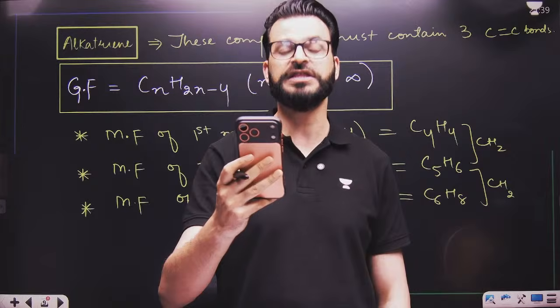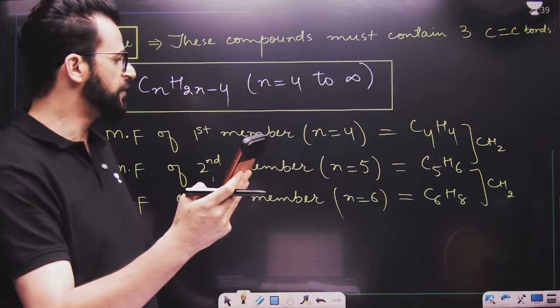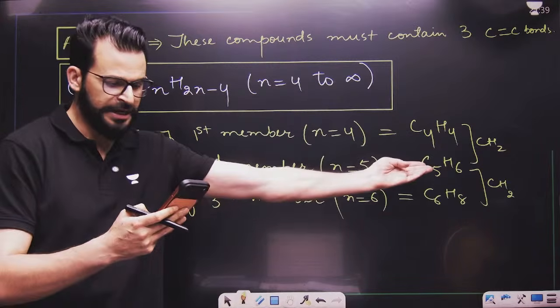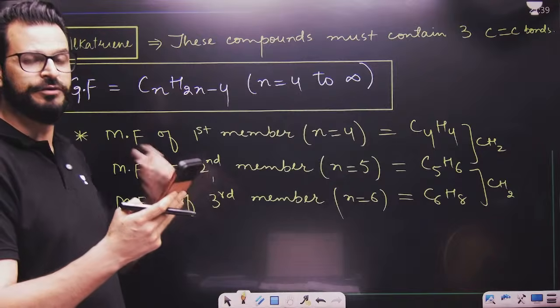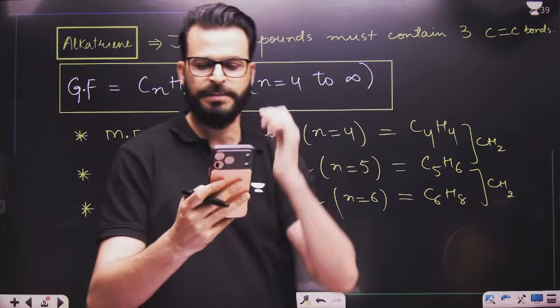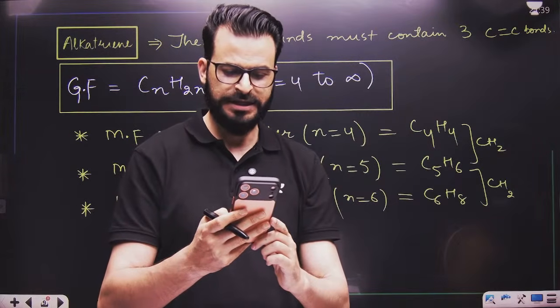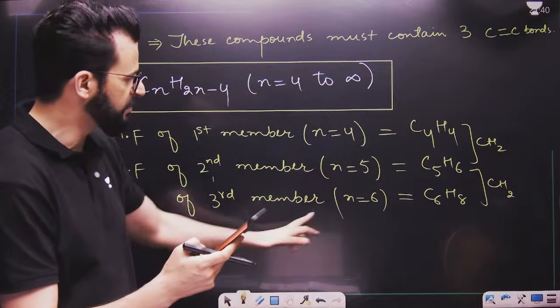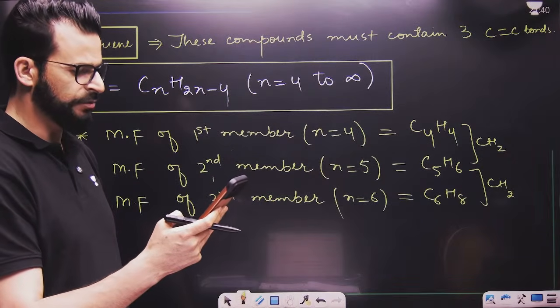Yes, seventh member. You are writing C5, but C5 is this one, beta. You have to write down the seventh member, beta. Come on, seventh member.